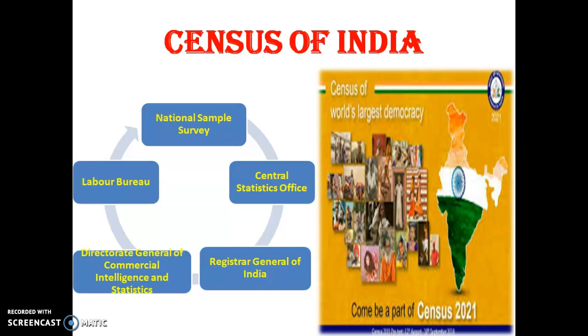Then the Directorate General of Commercial Intelligence and Statistics. Then we also have the Labour Bureau. These 5 bodies collect the census in India, and mostly it is under the NSSO, after every 10 years.